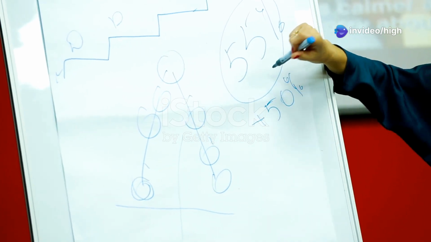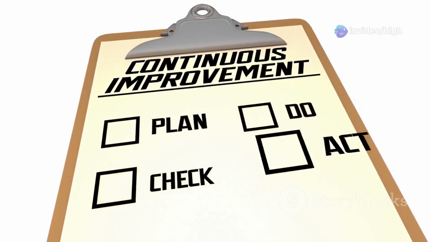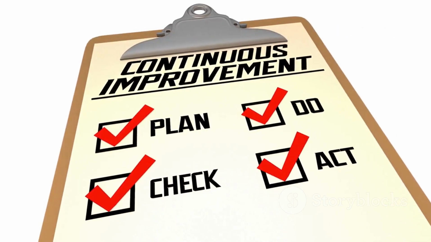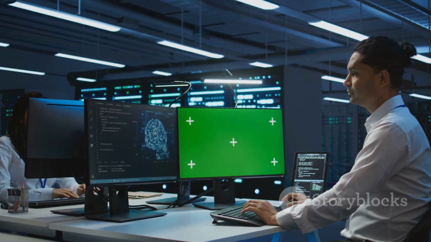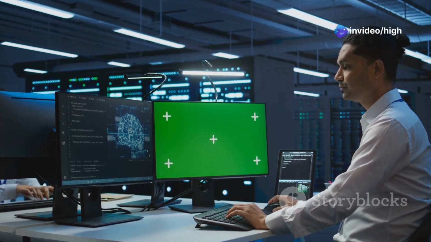Chapter 6. Feedback loop, the cycle of improvement. So, we've gone through all the steps, but here's the thing, it's not a one-time process, it's a continuous loop. The AI agent perceives, interprets, decides, acts, learns, and then it starts all over again.